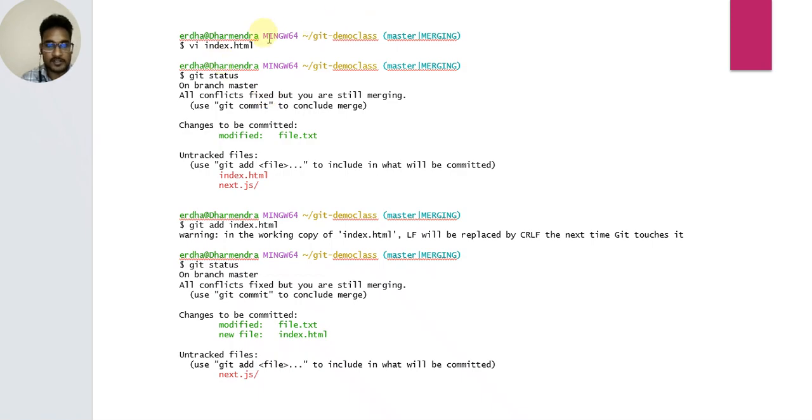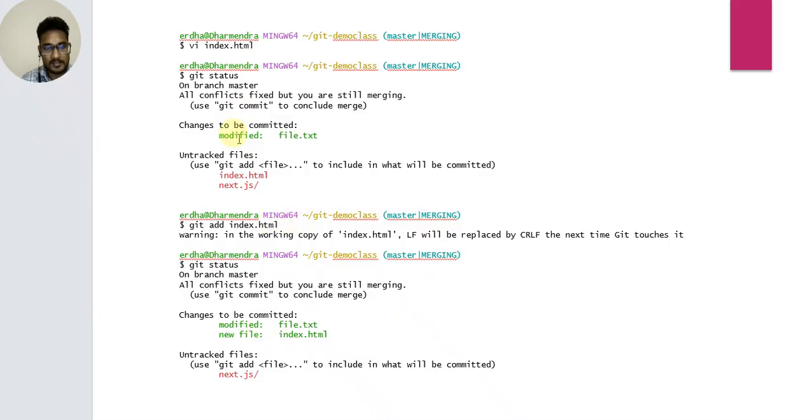So the project starts in the working directory. Make a directory, vi index.html. Index.html, git status, on branch master. Use git commit to conclude the merge. Modified file.txt and an untracked file. vi index.html. Index.html and next.js. So git add index.html.